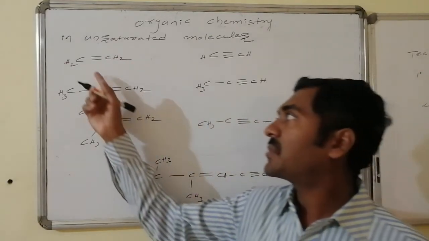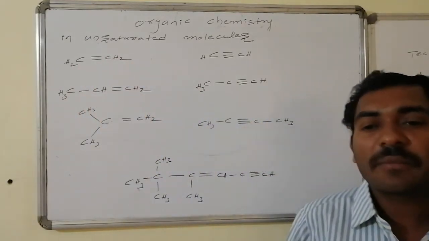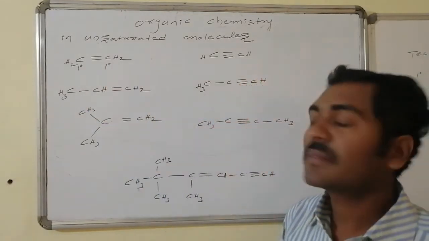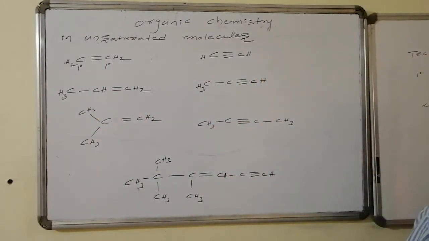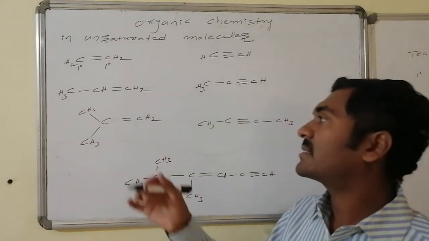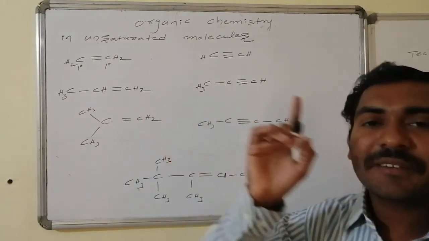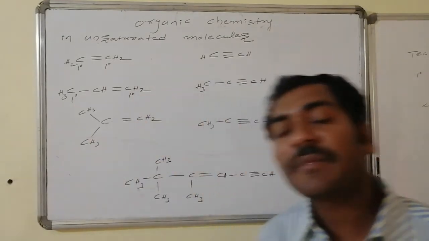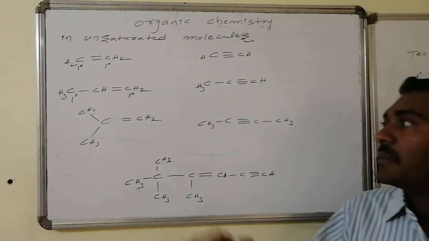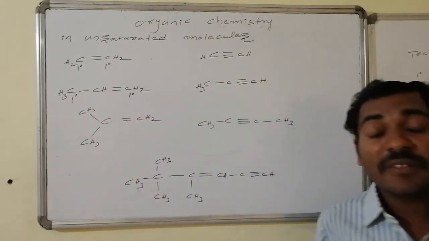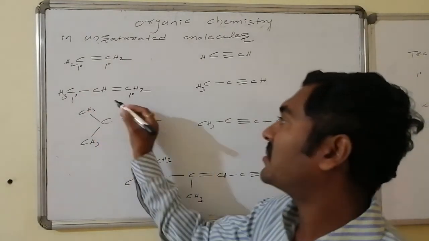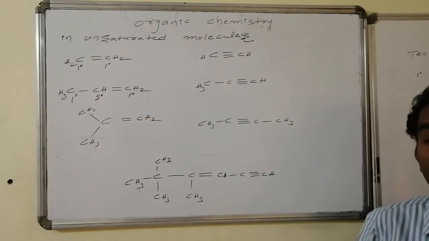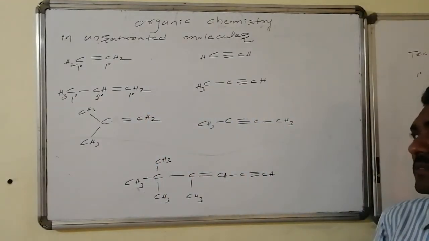In this, as per the rule, each carbon is connected with only one carbon, hence this is a primary carbon and this is also a primary carbon. Whereas in the next example of a double bond associated unsaturated system, as we know this terminal is connected with only one carbon, it is primary. This is also a terminal connected with one carbon, that is also primary. But the middle carbon is connected with how many carbons? 2 carbons, hence it is known as secondary carbon, and correspondingly there are a number of hydrogen atoms.